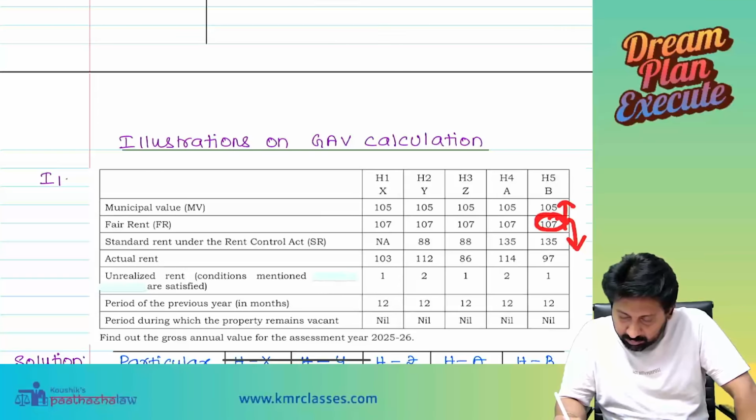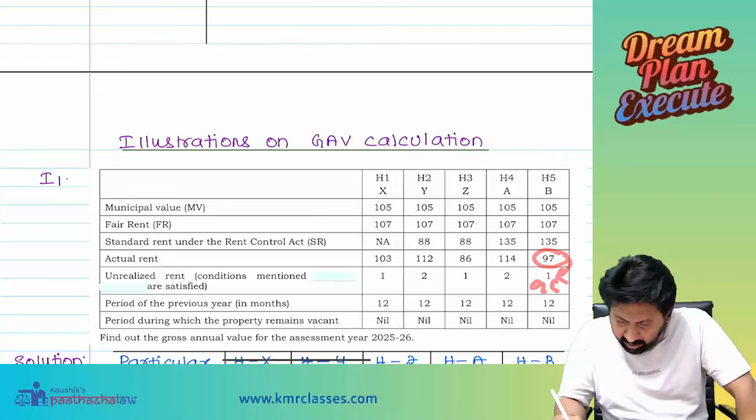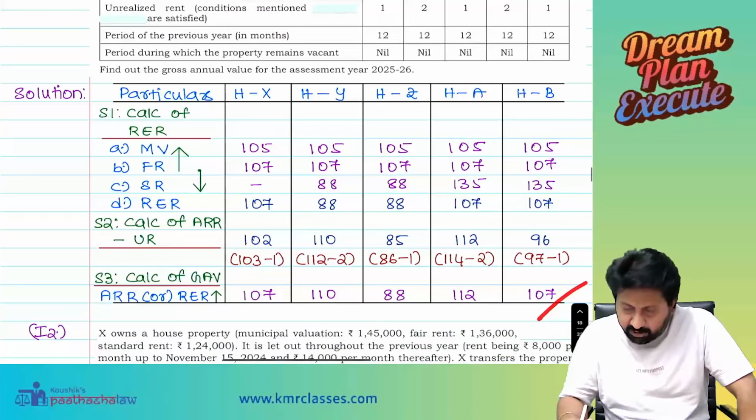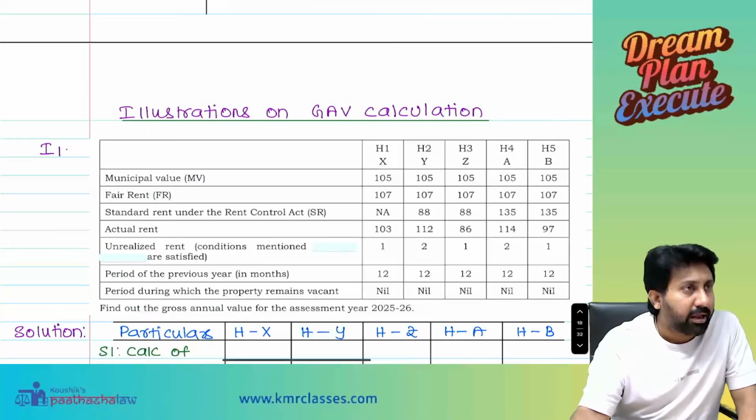Then we should compare it with the actual rent minus the unrealized rent, so that will be 95, whichever is higher. 107 or 96, whichever is higher. So 107 is the answer. Perfect. 107. Very good.